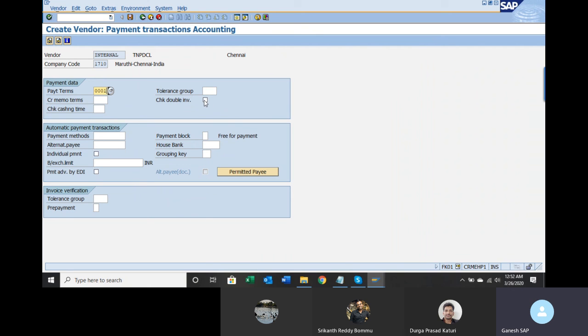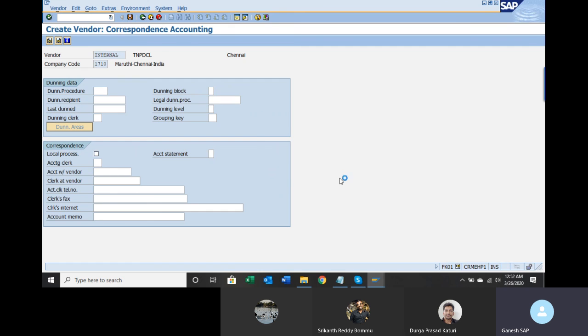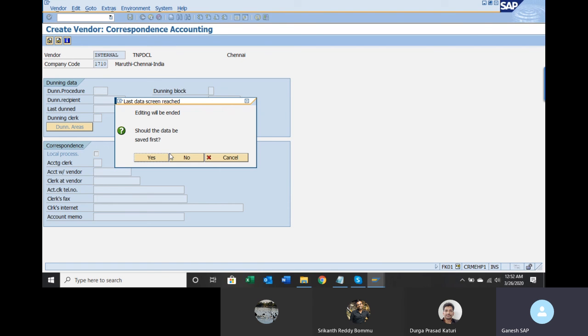And you can see check double invoice. So the system is going to check: if you post an invoice twice, the system is going to give you a warning message, saying you already posted a similar transaction, why are you posting again? Cross check whether it is a duplicate entry or not. For that, this is the checkbox. Other things are not relevant at this point of time. Leave it. Press enter. Enter. Save it.